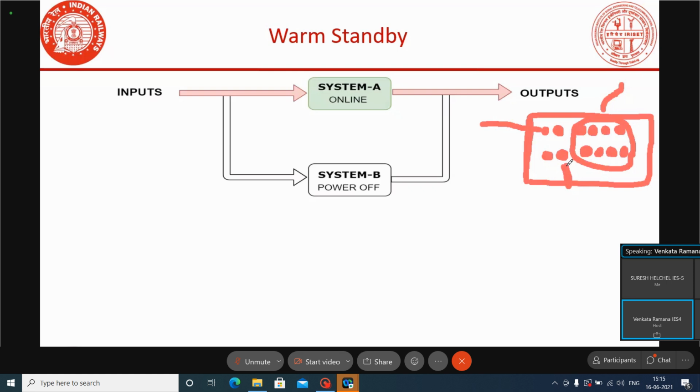Once the output bit status is high, immediately the CPU will send the command to the output card, and the point output will be energized. The point output relay will be energized, and the point will be operated. Once the point is operated, the input will come back to the system again. Again the input status will change. Like that, every point is operated.